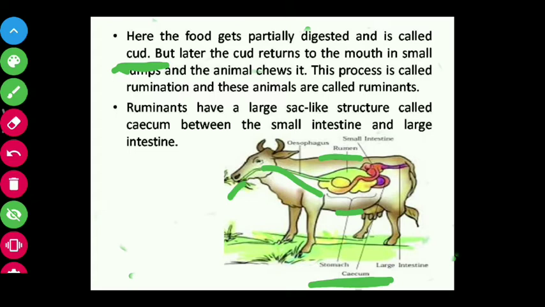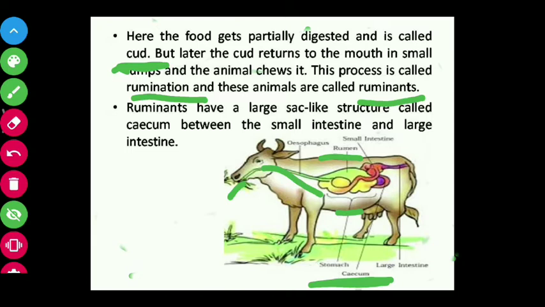Then they chew it. Slowly they chew. This chewing process is called rumination, and that's why the animals are called ruminants. So now you understood why these cows are chewing when they are sitting. They are chewing the partially digested food again and making it fully digested.